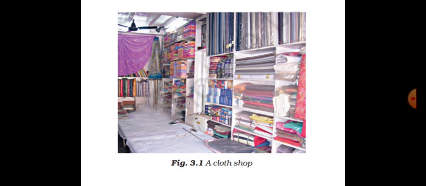Students, whatever the clothes we wear in our daily life, they are made from different fibers like cotton, silk, wool, or synthetic. So, from fibers, cloth or fabric are made up of. And that's why the chapter name is Fiber to Fabric. So, students, let's know about fibers in detail. From where fibers or cloth are made up of.